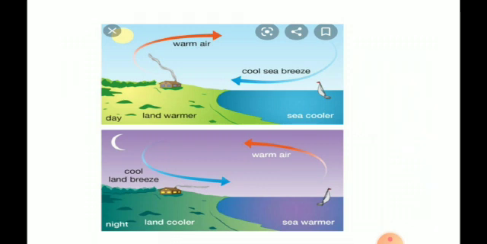During daytime, the land is very warm, but the sea is very cool. So the warm air goes up over the land, and the cool breeze comes from the sea to the land. And at the time of land breeze, it occurs during the night, and at that time the land is very cool and the sea is very warm. So the warm air from the sea rises, and the cool air from the land goes towards the sea. So this is the difference between sea breeze and land breeze.